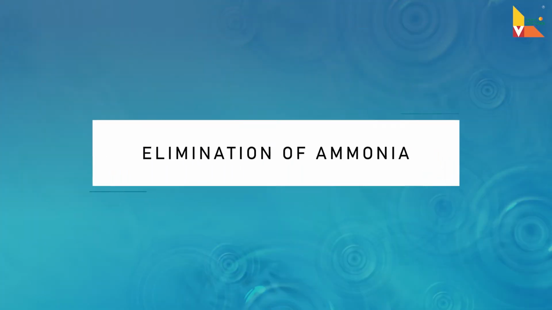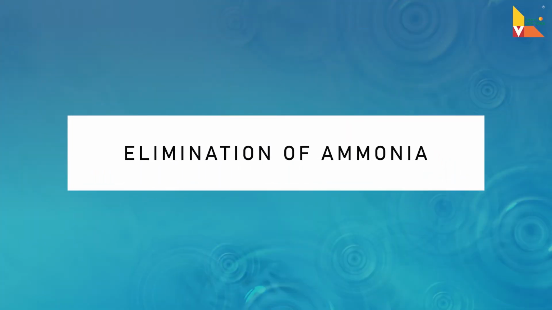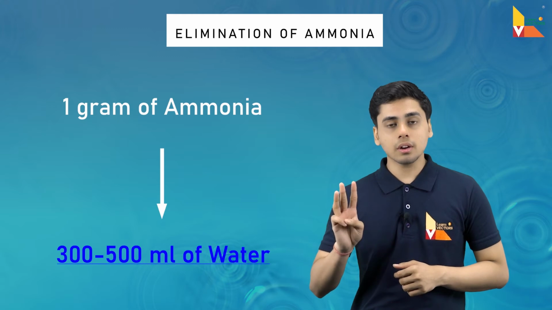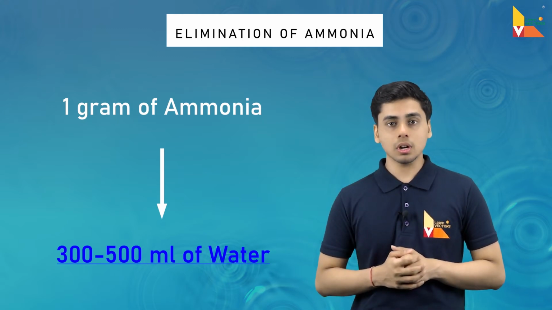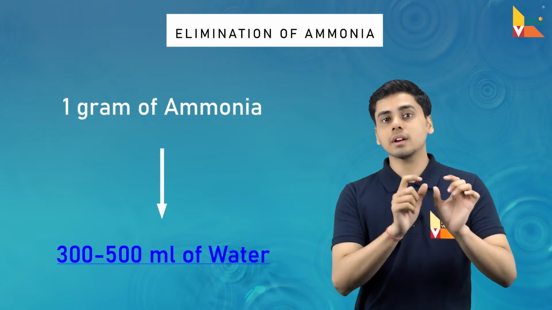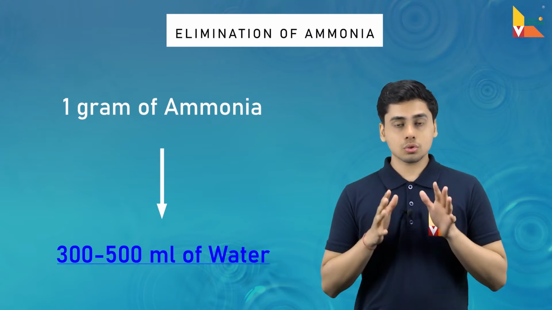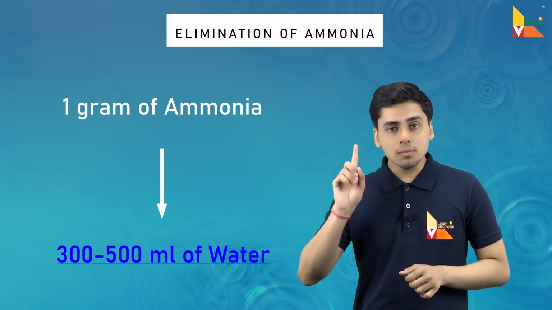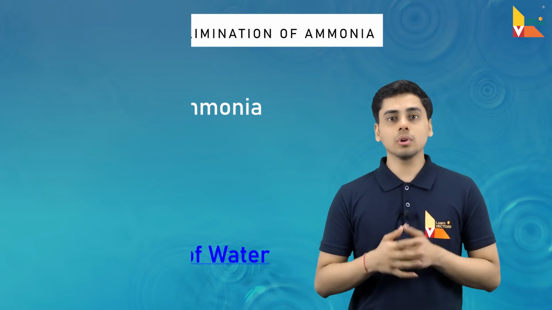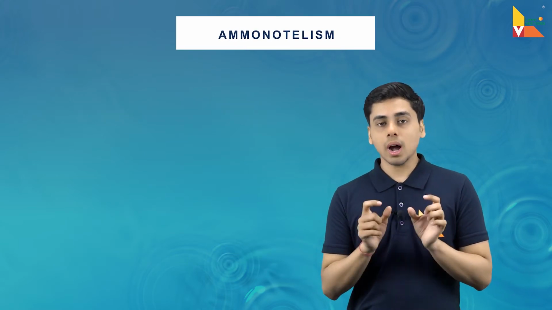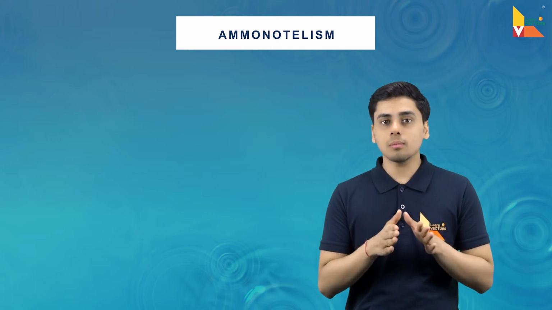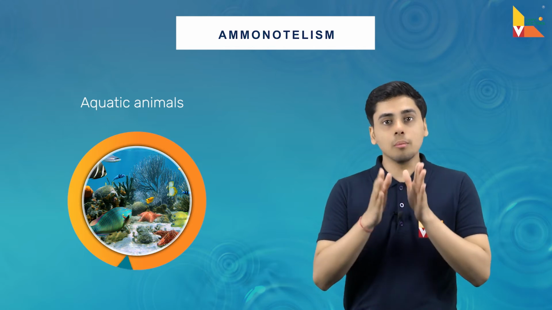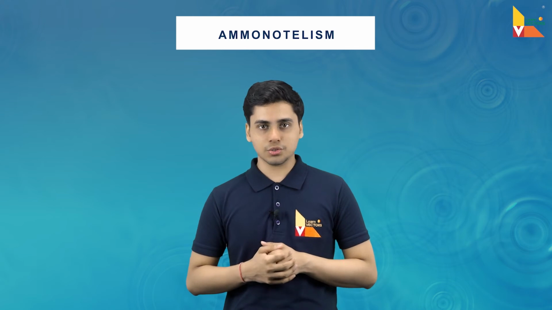Now let us move to the fourth point, that is its elimination. Now 1 gram of ammonia requires about 300 to 500 ml of water to be excreted or eliminated out completely. So you can imagine how much amount of water is required to excrete a single gram of ammonia. And that is the reason why Ammonotelism is found only in aquatic animals. So we have seen Ammonotelism, the first mode of excretion.